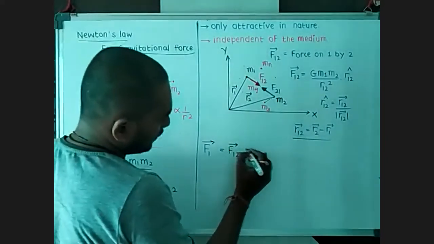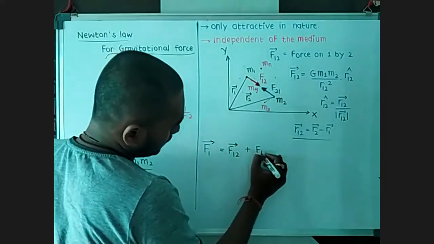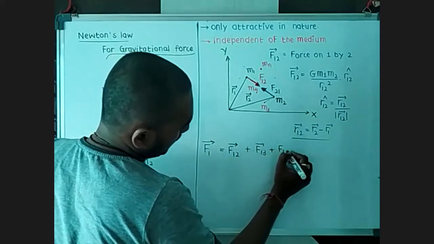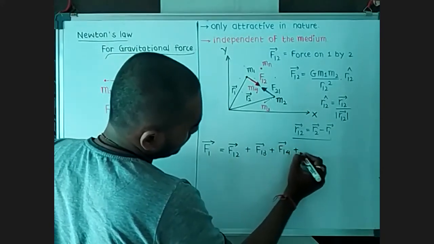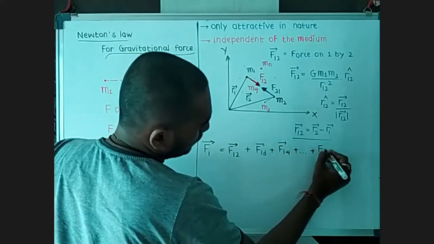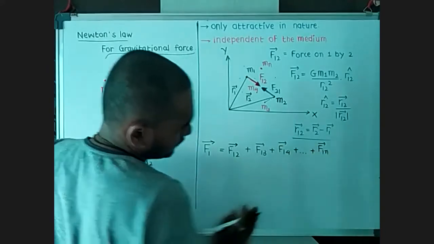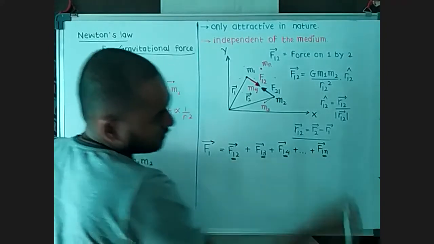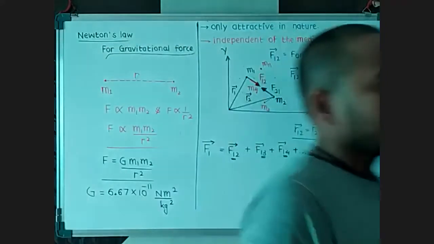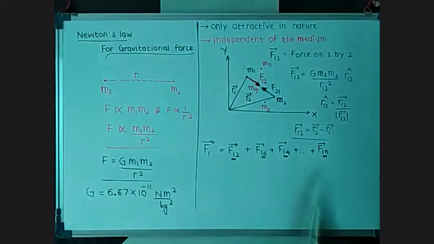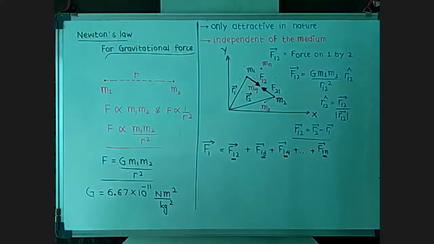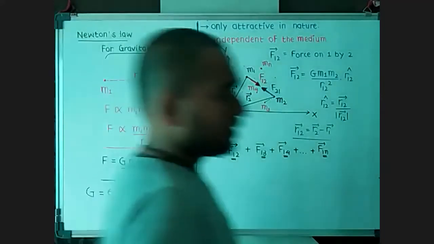Similarly, the third particle will apply force on the first one, the force on 1 by 3. Similarly, force on 1 by 4, and so on, up to force on 1 by n. But whenever we discuss a force, we are discussing only those two particles, and we are not worrying about the effect of the others. Is that clear? About Newton's law of gravitation.